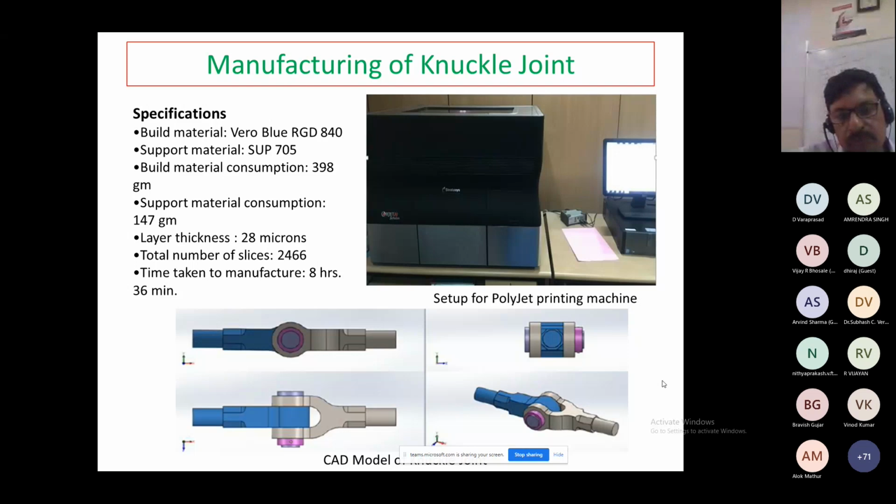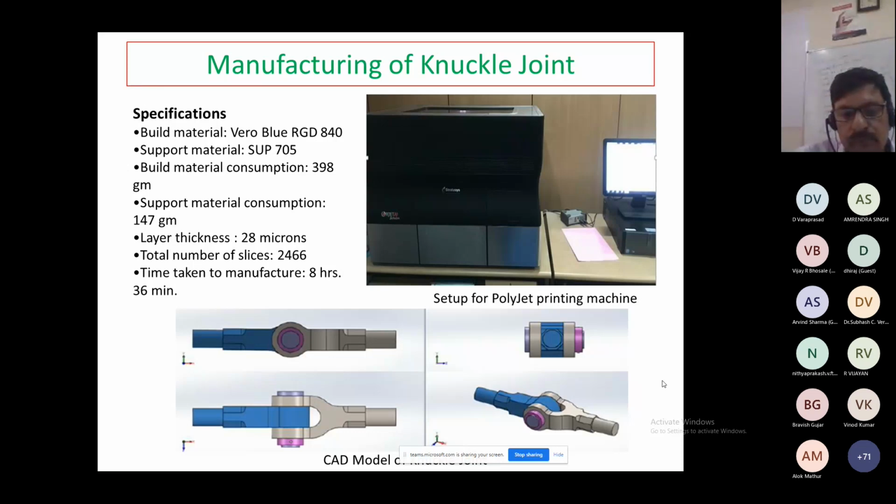A knuckle joint is a mechanical joint used to connect two rods, right? And in which we can pass the tensile load, right? It is used when the requirement is some axial movement and some angular flexibility. So in that case, you can have flexibility in the region. What are the specifications you can see?